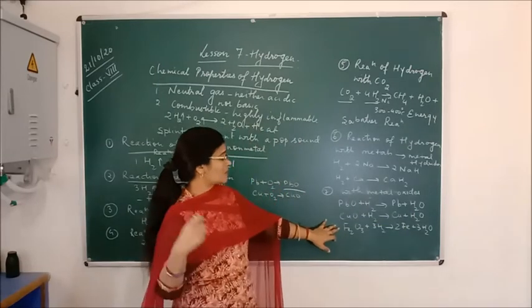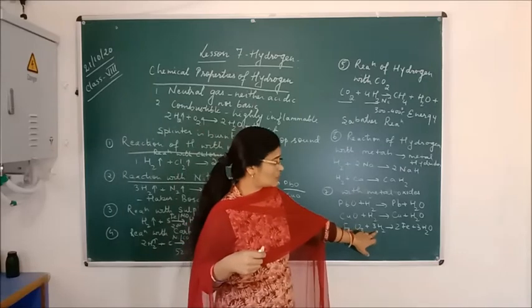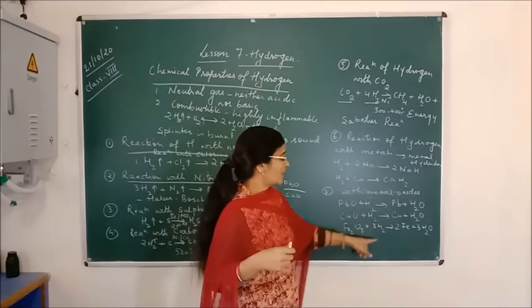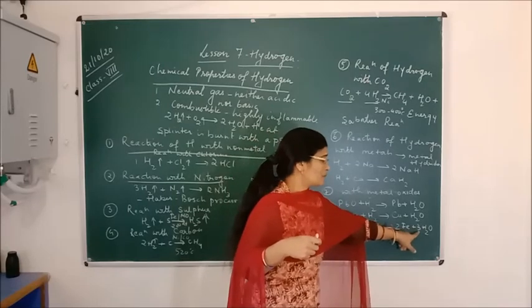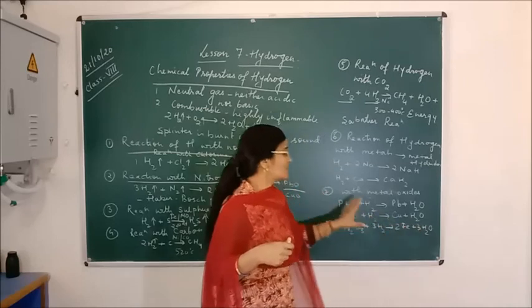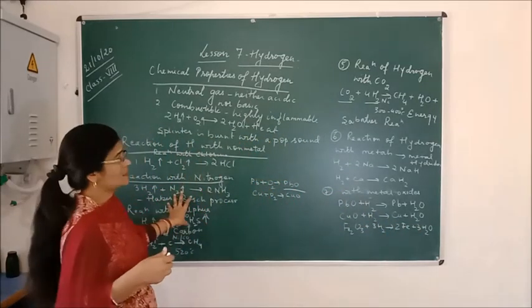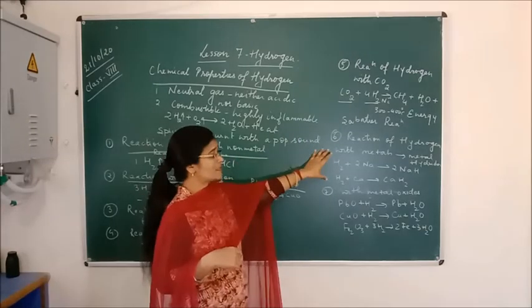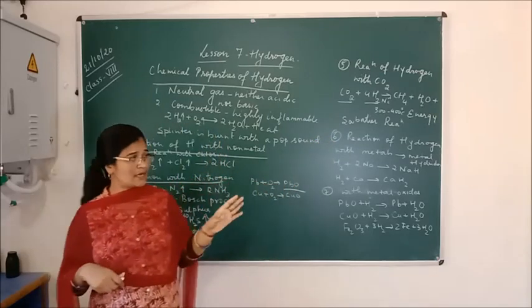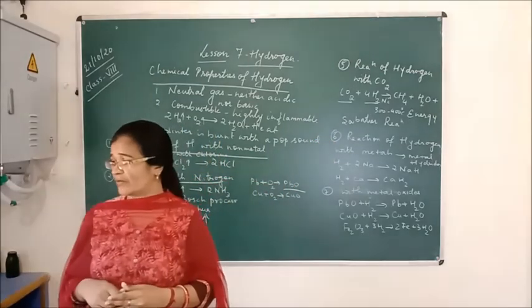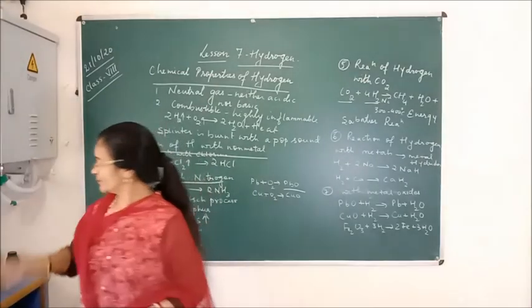Now, iron oxide, Fe2O3, when it combines with hydrogen, forms the iron element, that is the metal, and 3 molecules of water are formed. So these are the reactions of hydrogen with the non-metals, with the oxides, as well as with the metals. This much for today, and in the next class we'll discuss the uses of hydrogen gas.